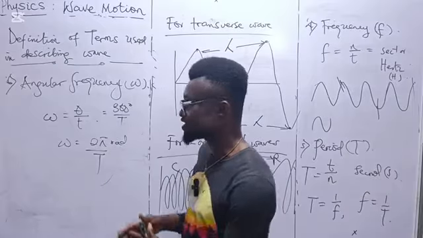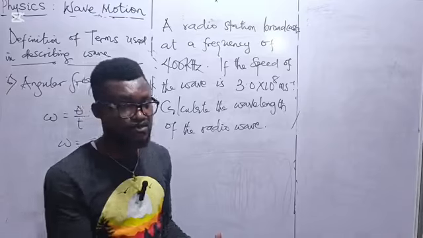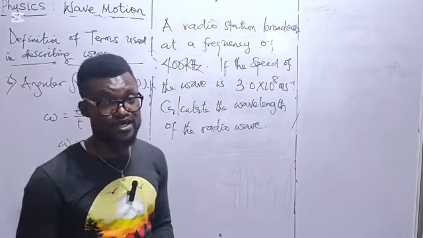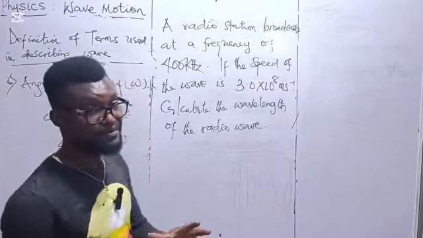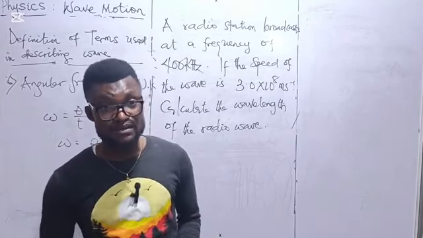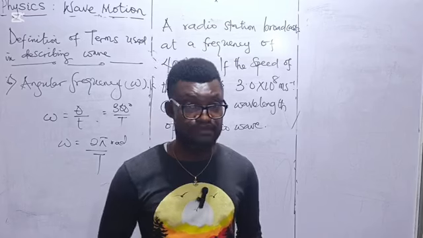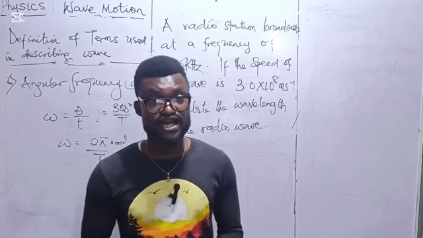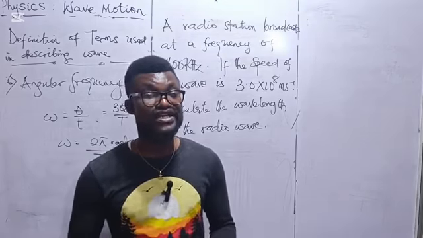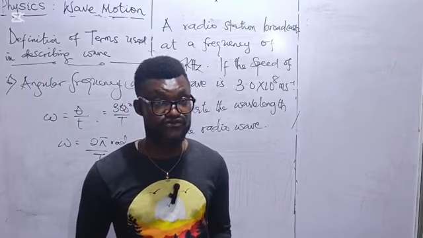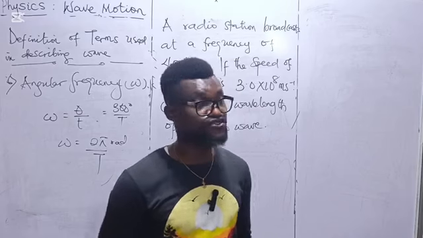So, let's solve 1 or 2 exercises using these terms. In solving this exercise, there is one thing you should bear in mind. Out of the terms I have explained, there are 3 major terms there. We have the frequency, we have the wavelength, then again, there is the speed of a wave. These 3 are related together in this way.